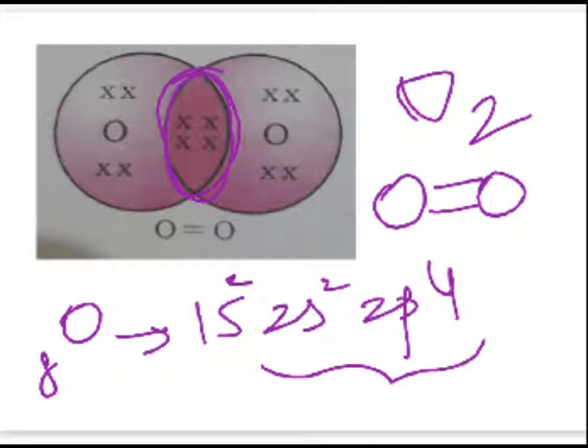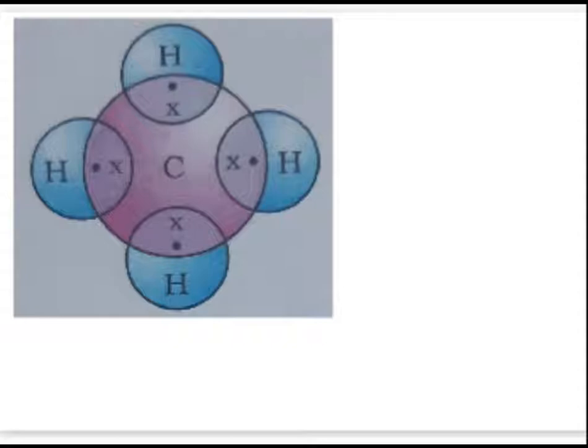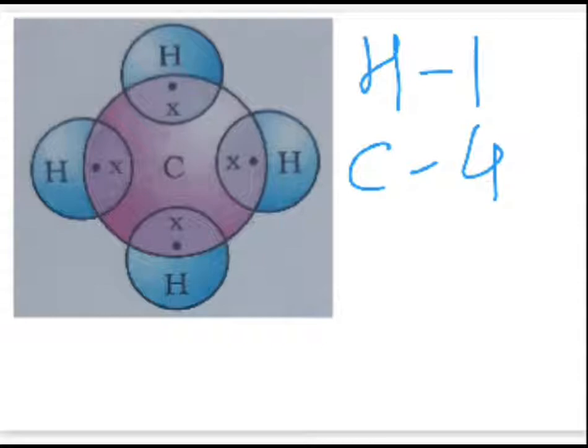Is it clear? Now let us take another example. Let us look at methane, CH4, which is a compound of carbon. What can you say about hydrogen? Hydrogen is a monovalent element. That means hydrogen has 1 electron in its outermost shell. And what is carbon? Carbon is a tetravalent element. It has 4 electrons in its outermost shell. So in order to achieve the noble gas configuration, carbon will share these 4 electrons with 4 atoms of hydrogen.